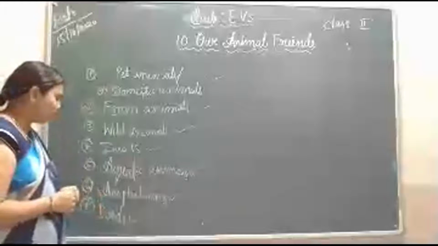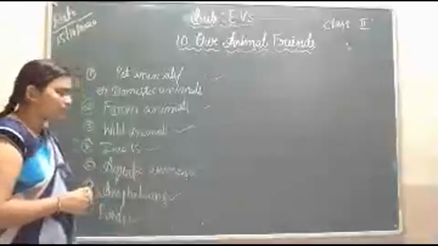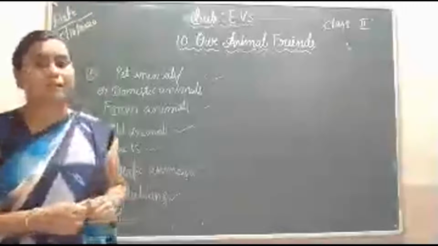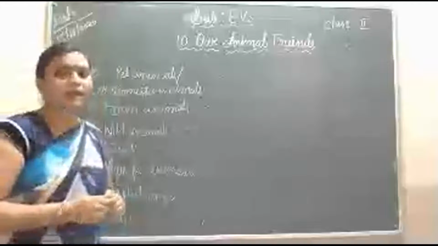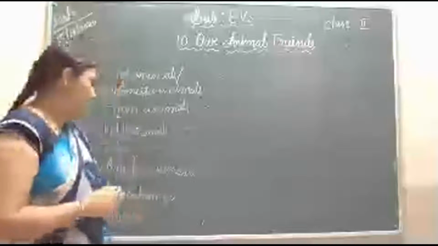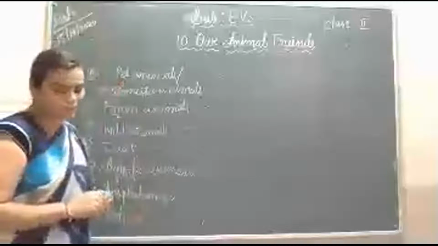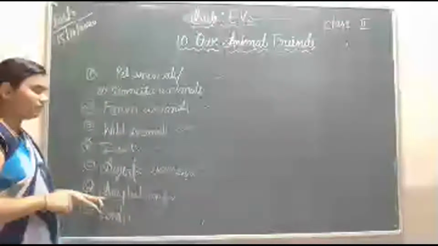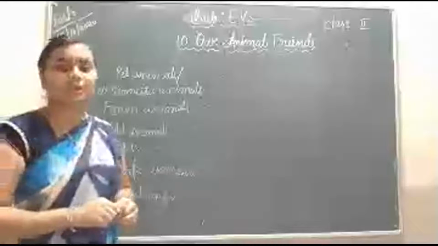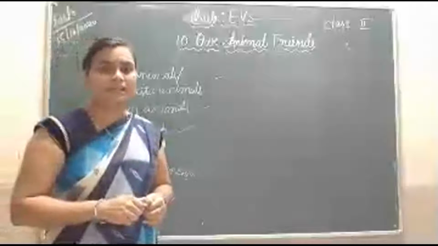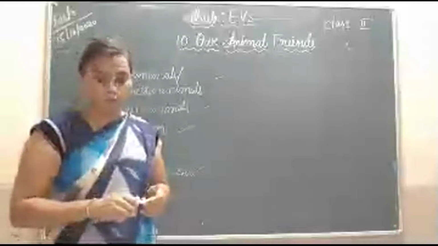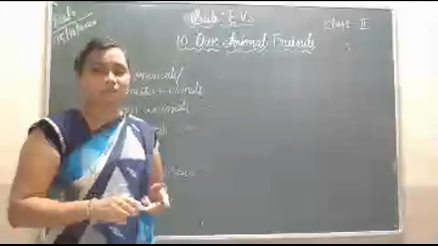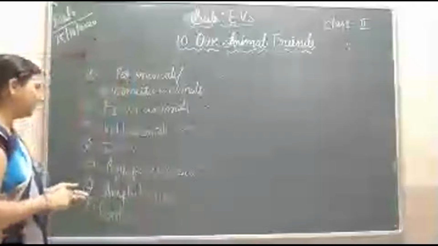I told you, no, students. What do you mean by amphibians? The animals that live on land as well as in water. They are called amphibians. Examples of amphibians are frog, crocodile, tortoise, and duck.